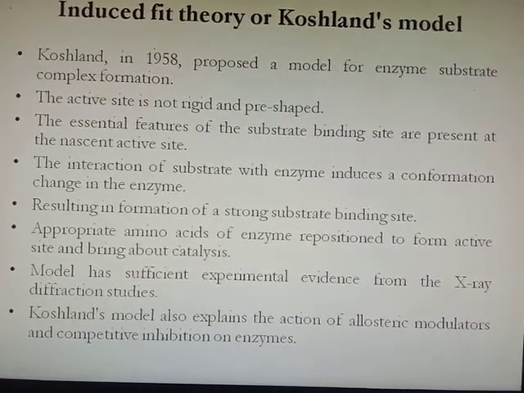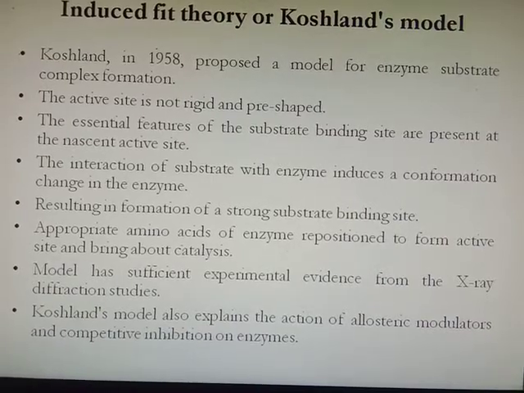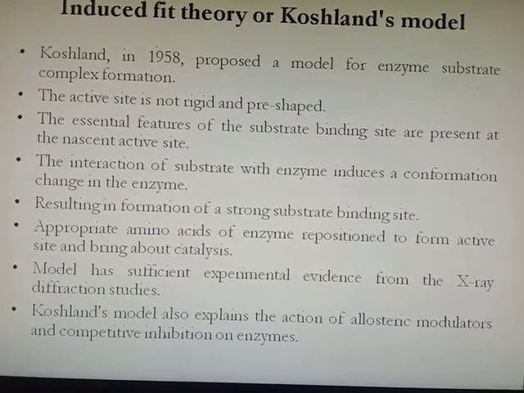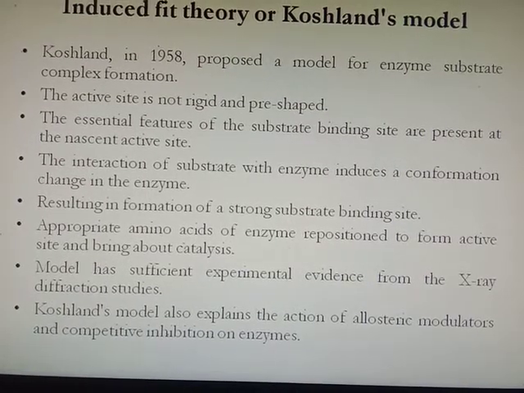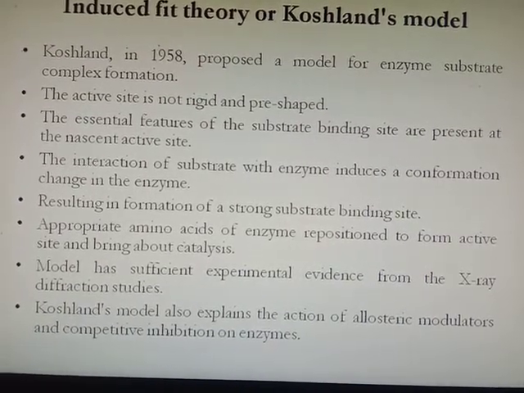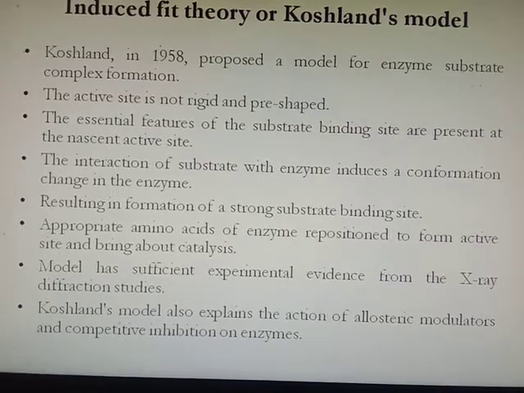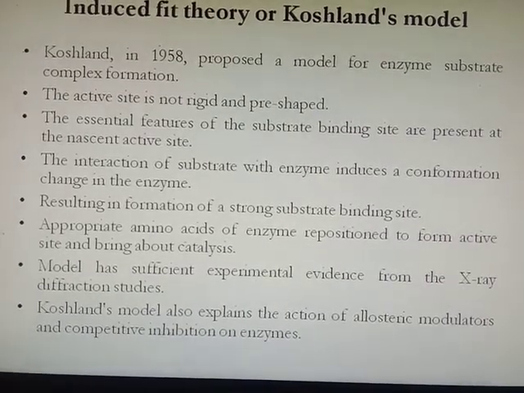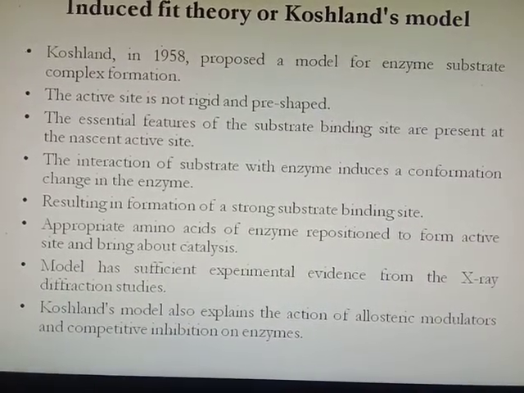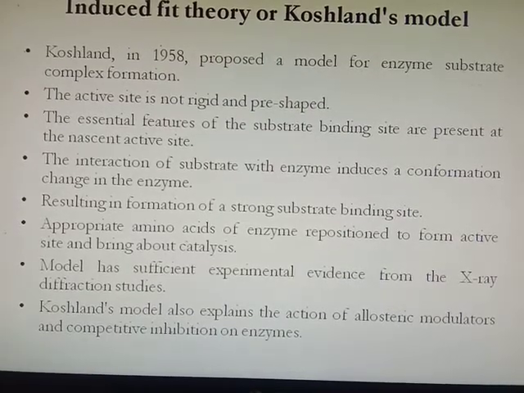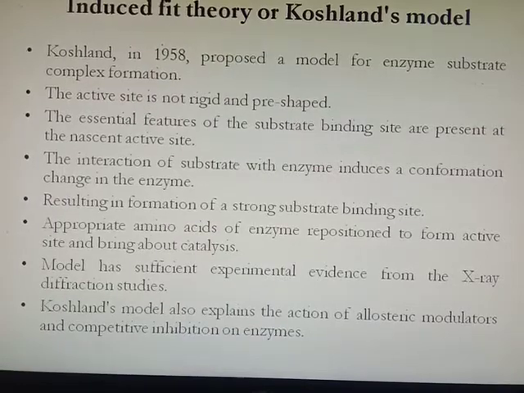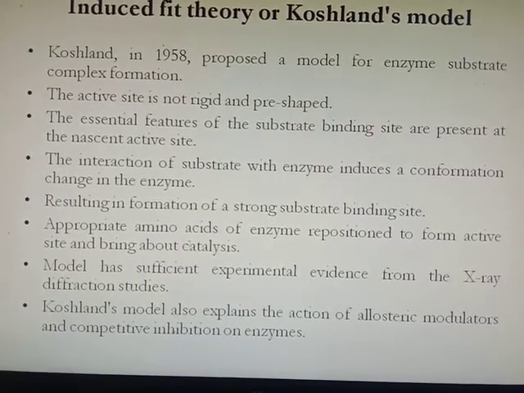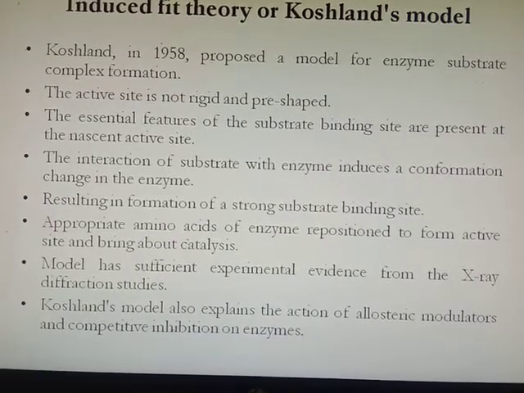When the substrate interacts with the enzyme, it induces a conformational change in the enzyme, resulting in the formation of a strong substrate binding site. Meaning, when the substrate interacts with the enzyme, it induces changes so that the nascent active site becomes complementary to that substrate, and strong binding between substrate and enzyme takes place.